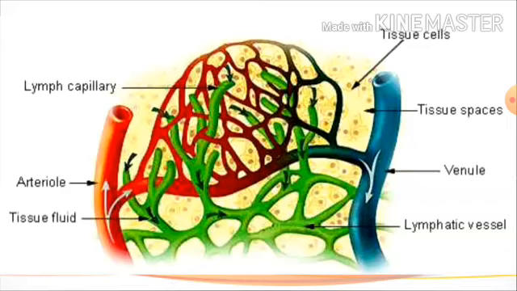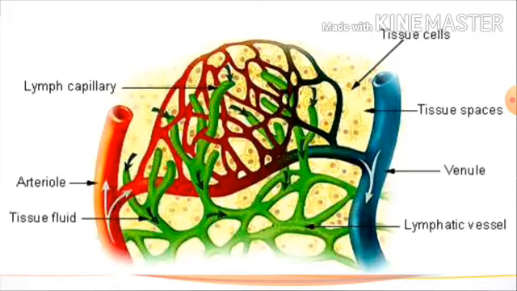So through the pores of this small wall of capillaries, some amount of plasma, protein and blood cells escape into the intercellular space in the tissue to form the tissue fluid or lymph. So this tissue fluid or lymph is transported inside the lymph vessels, which is denoted in the diagram with the green color.